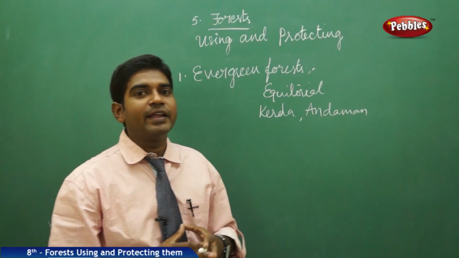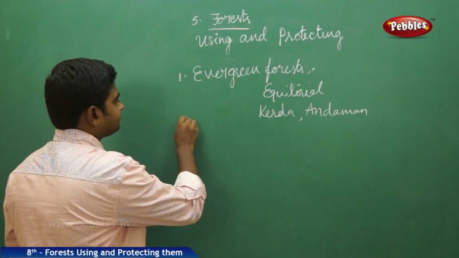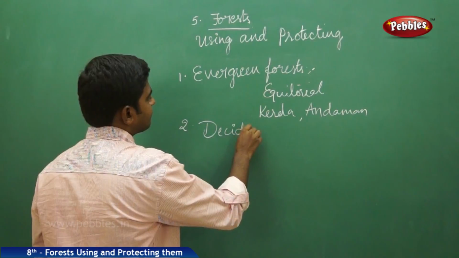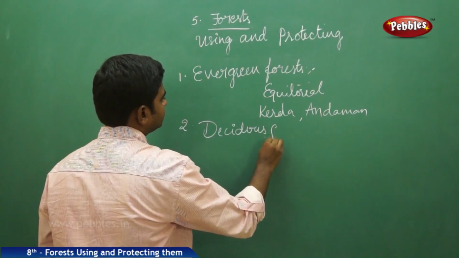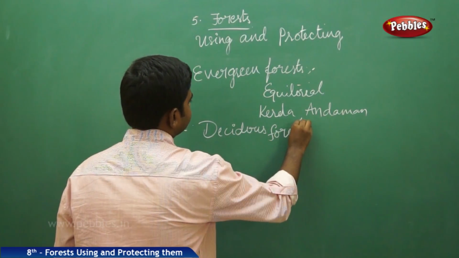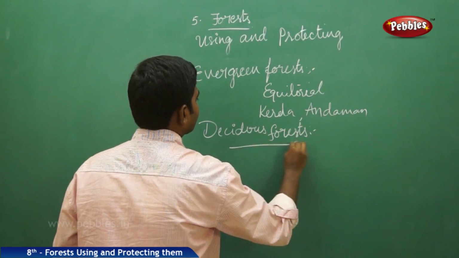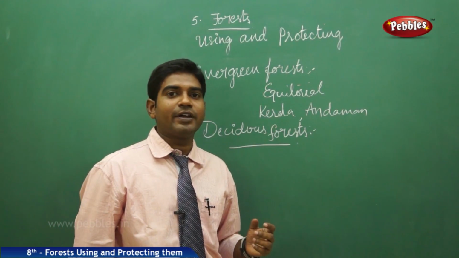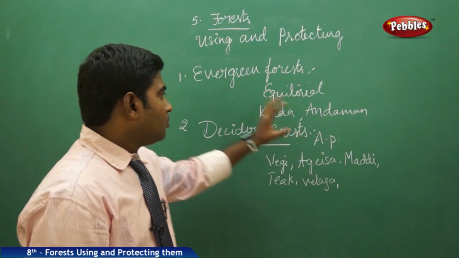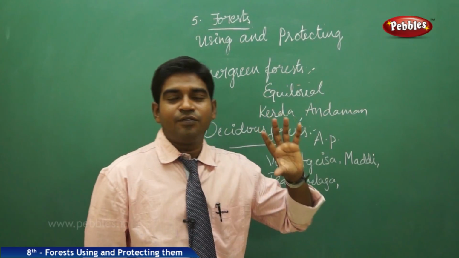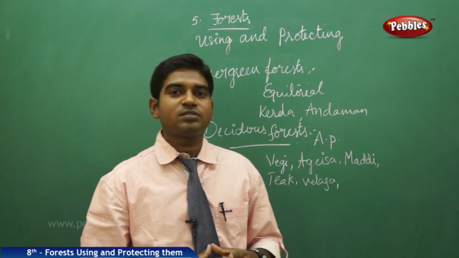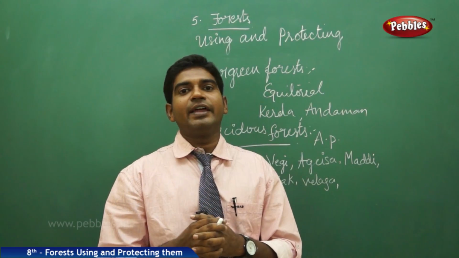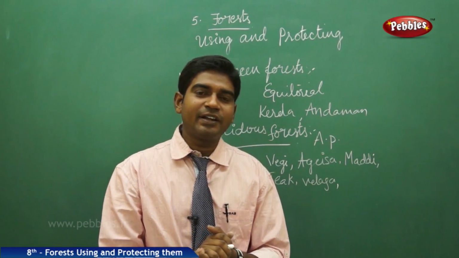Then moving on to the deciduous forest. Where are these deciduous forests found? We will find out. Deciduous forests experience rains for a certain period of time, and later face warm climatic conditions.